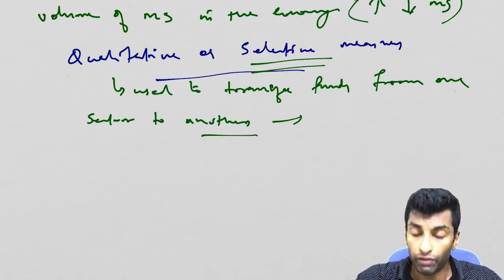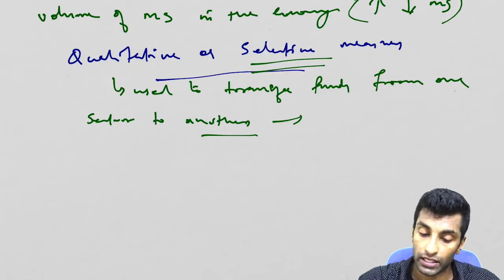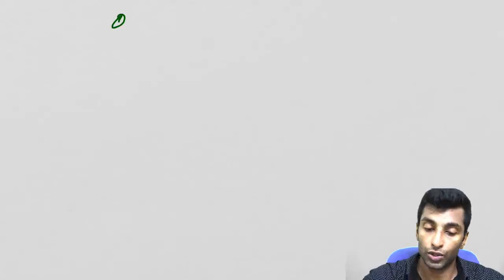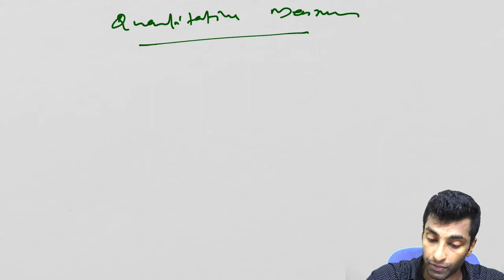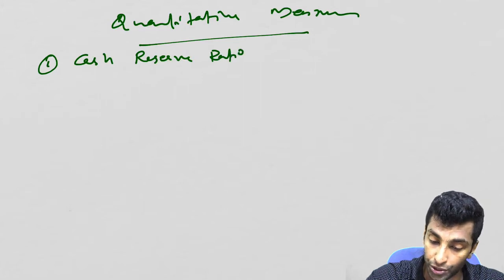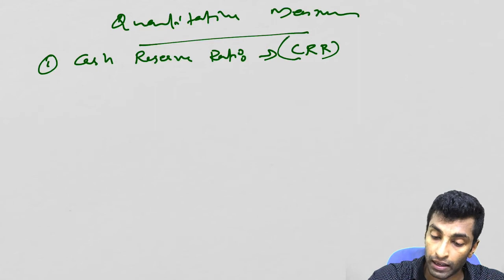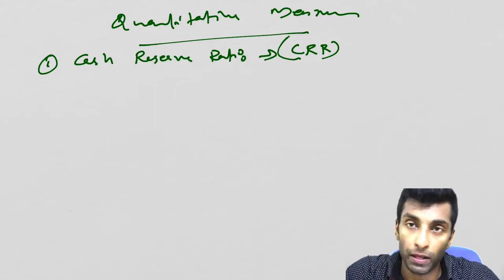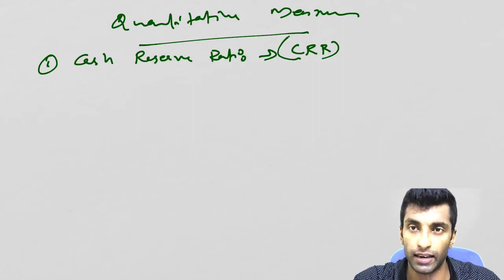So we will be discussing shortly what qualitative measures are and what quantitative measures are. We'll start with quantitative measures. The first one is the cash reserve ratio. So what is cash reserve ratio, or CRR? This is a percentage of the total NDTL, net demand and time liability, of the bank. You know what NDTL is?